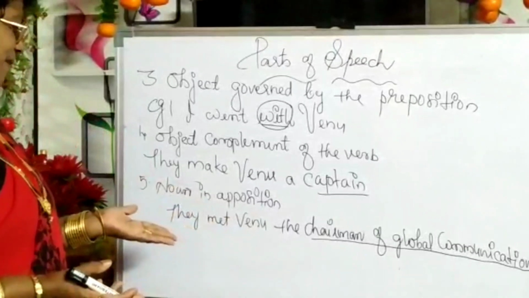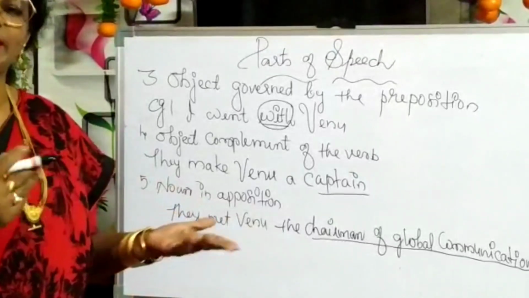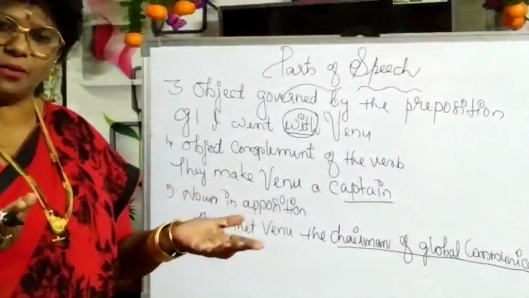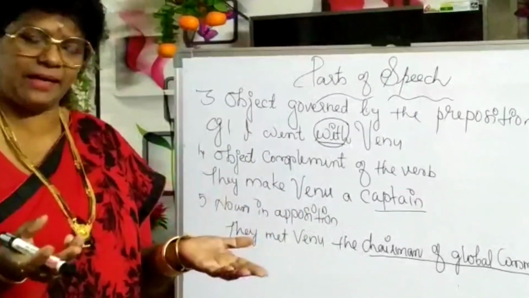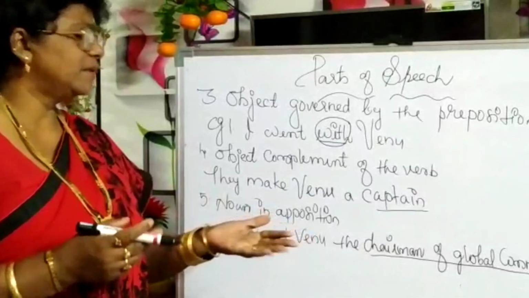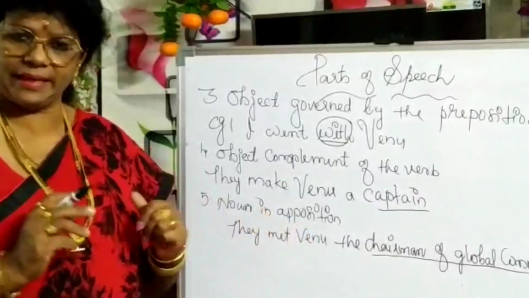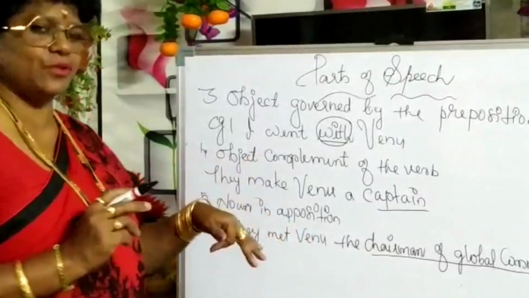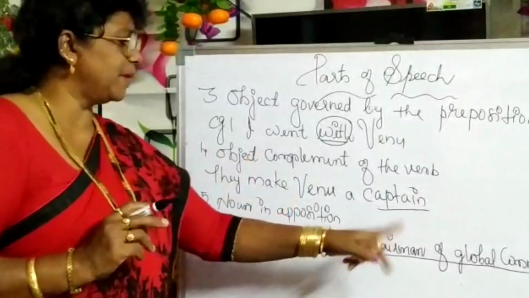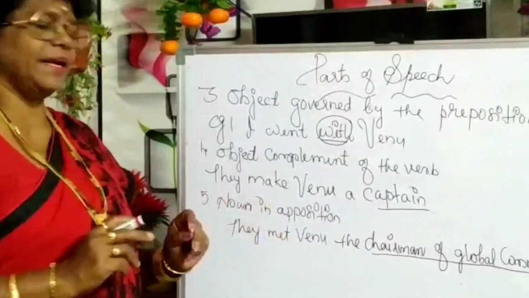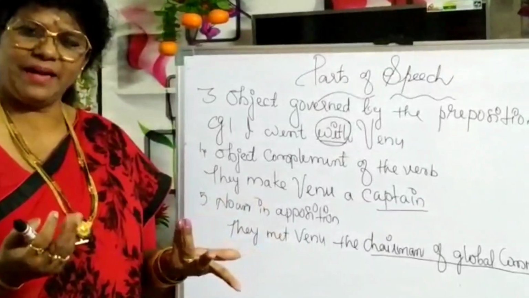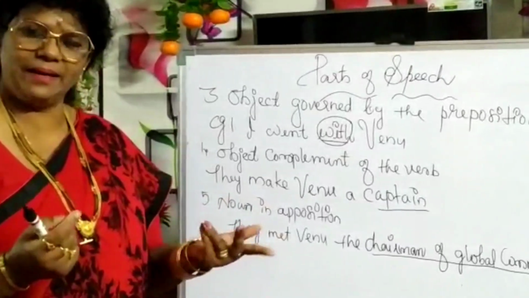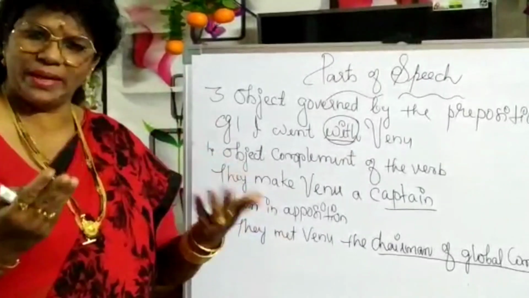Noun in apposition. They met Venu. Who is Venu here? Simply, will anyone go and meet Venu? That particular Venu will have some speciality. So, who is Venu here? The chairman of Global Communication. That itself shows the chairman of Global Communication is the noun in apposition. Okay? Very interesting and very easy to learn.